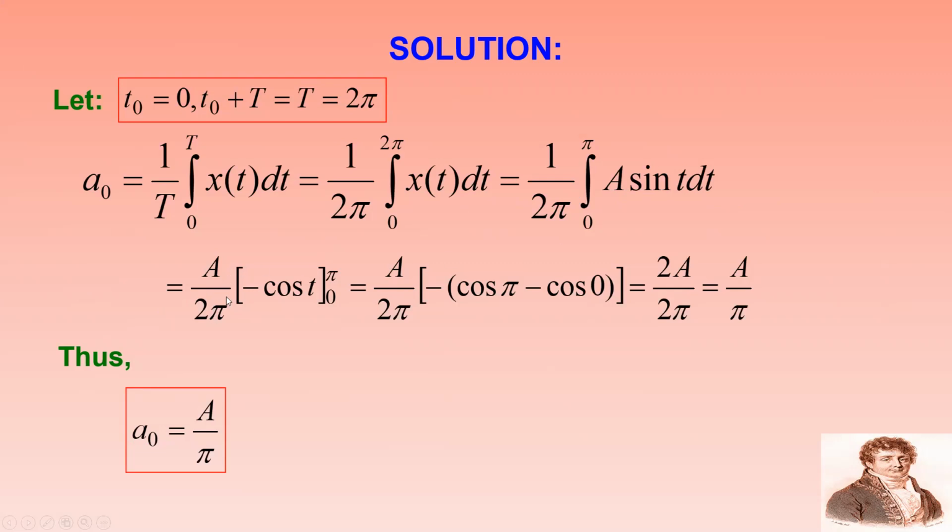If you integrate it, you will have A by 2 pi times minus cos t from 0 to pi. You can have A by 2 pi times cos pi minus cos 0. So after simplification, you will get A by pi only. So A naught equal to A by pi. Because it is a DC term, there is no frequency content here.